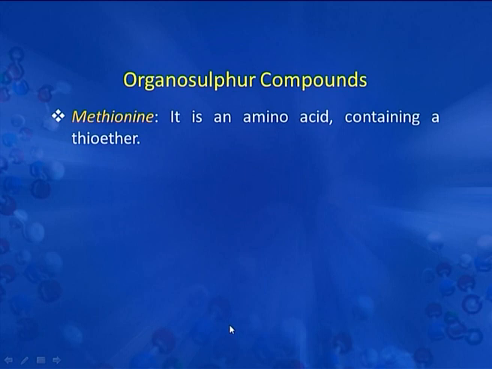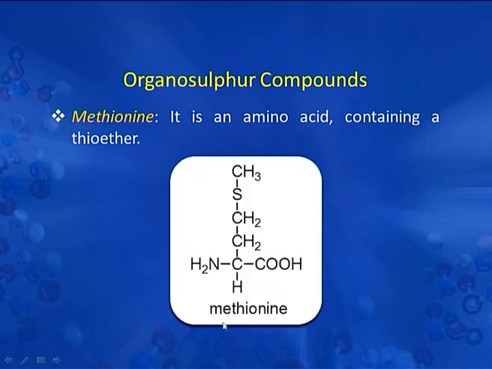Next is methionine. It is also an amino acid containing a thioether. Here we see the sulphur atom trapped in this carbon chain, with a carboxylic acid as the functional group and NH2, that is the amino group. This is the chemical structure of methionine amino acid.